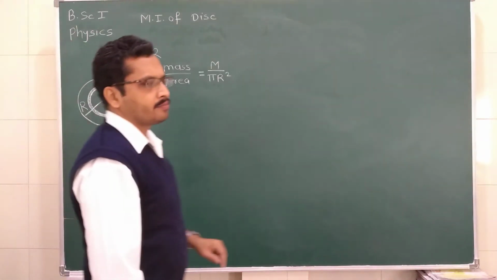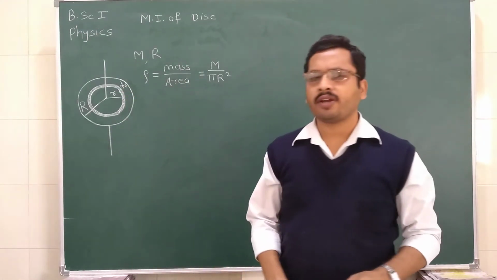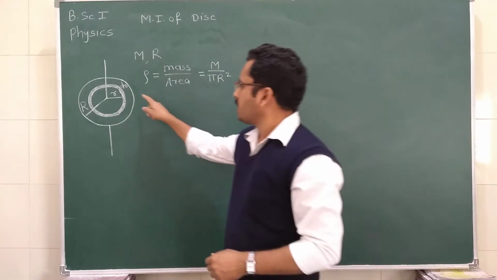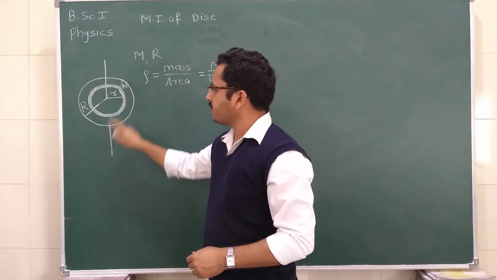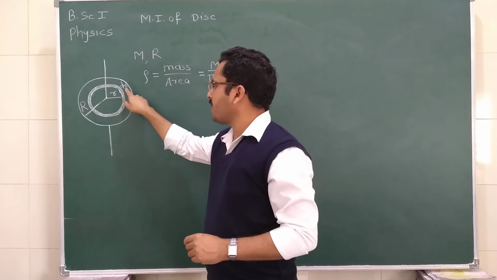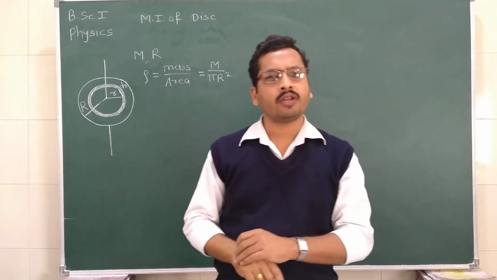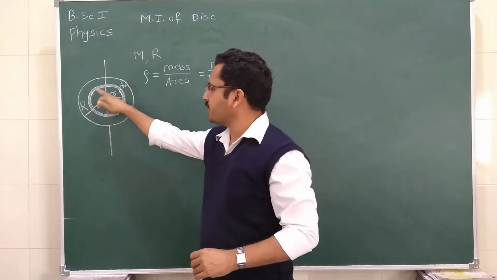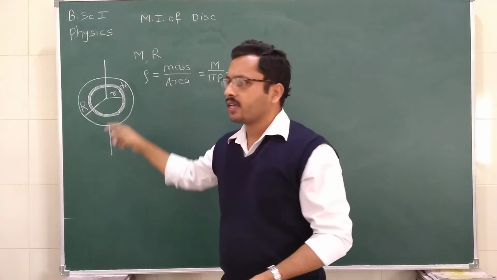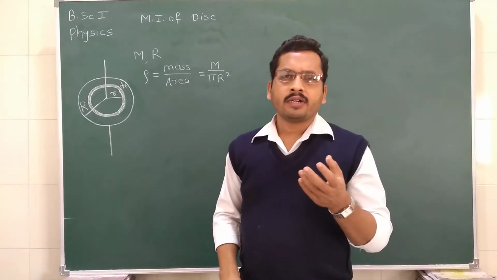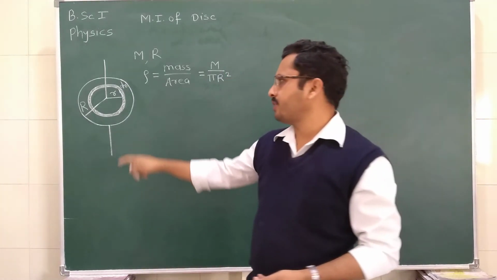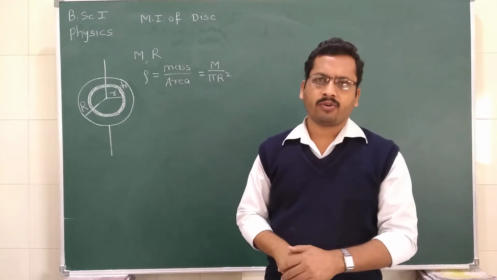Now consider that this disk is divided into a number of rings of thickness dr, and we are considering such a ring which is situated at a distance r from the axis of rotation, having thickness dr. The thickness is so small that we are considering the radius equal to r. So this disk is made up of a number of thin rings having thickness dr, situated at a distance r from the axis of rotation.